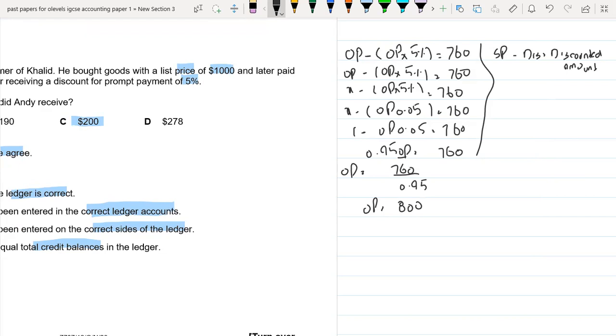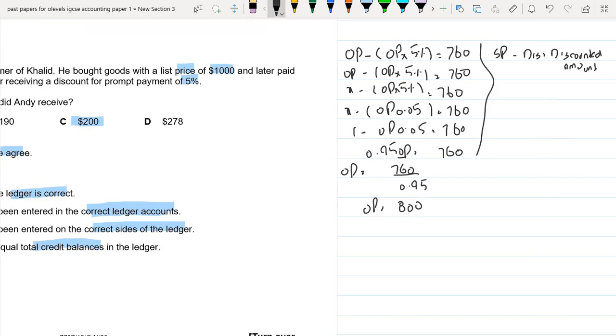Let the OP be equal to X minus OP multiply 5%. I have changed the 5% into a decimal, which is 0.05. So X minus OP 0.05 is equal to 760. If X is 1, then 1 minus OP 0.05 is equal to 760. So 1 minus 0.05 is equal to 0.95.